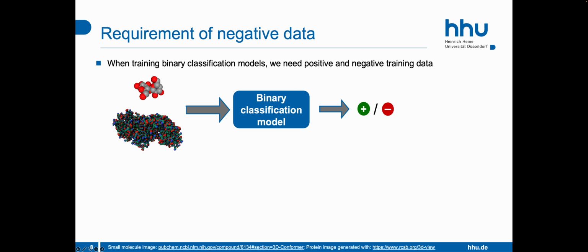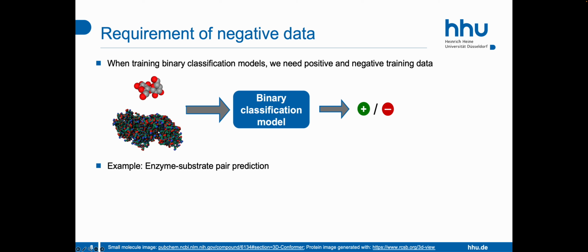One challenge that might arise is that we have no negative data to train a binary classification model. Imagine that we want to build a model for predicting substrates for enzymes. We remember that substrates are the small molecules that are converted by enzymes into different small molecules, the products. And each enzyme has only a very limited set of substrates.